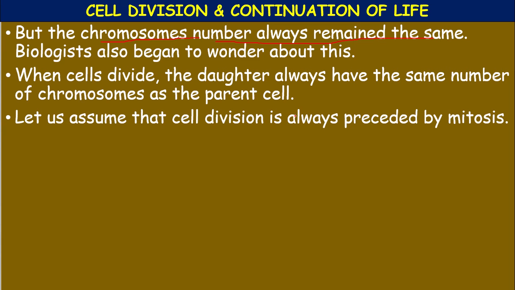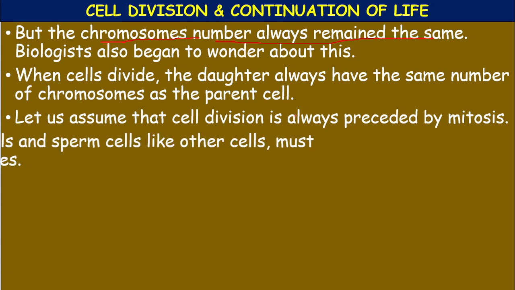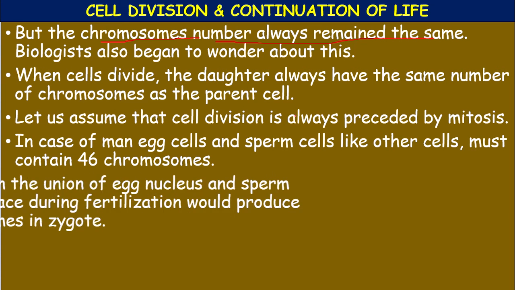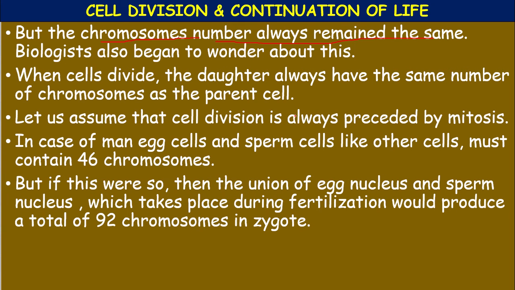So let us assume that cell division is always preceded by mitosis. In the case of man, eggs and sperm cells, like other cells, must contain 46. So then the union of egg nucleus and sperm nucleus forms the zygote.